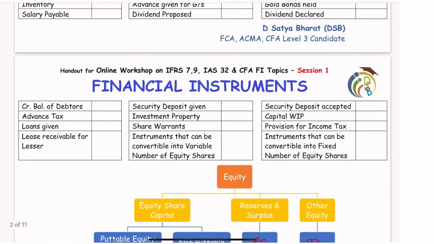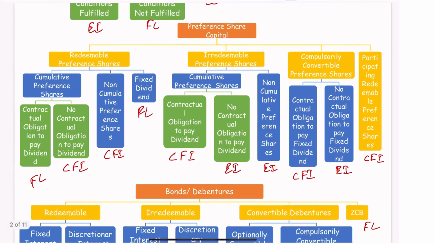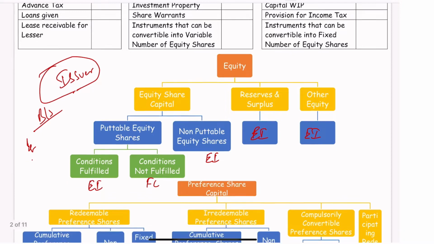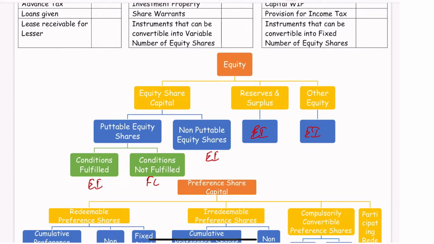So after we have gone through these various scenarios, let us focus more on the equity, preference share capital, and bonds and debentures. But when you are looking at it, keep in mind that you are the issuer. So we are talking from an issuer point of view. In the balance sheet of the issuer, this equity, these preference shares, and the bonds, from the issuer point of view, not the holder point of view. Now, equity is divided into equity share capital, reserves and surplus, and other equity.